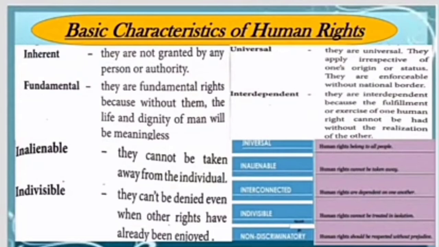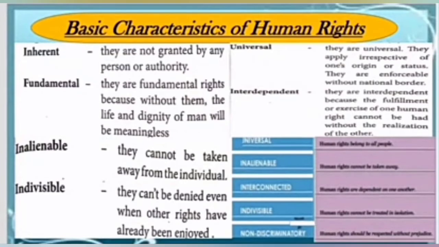Basic characteristics of human rights: inherent, fundamental, inalienable, indivisible, universal, independent. First one, inherent. They are not granted by any person or authority. Fundamental. They are fundamental rights because without them, life and the dignity of man will be meaningless.